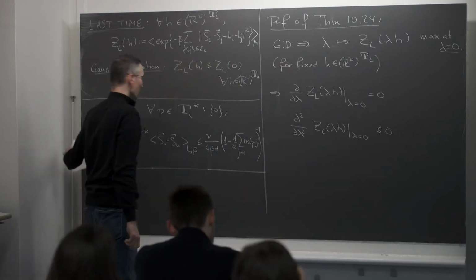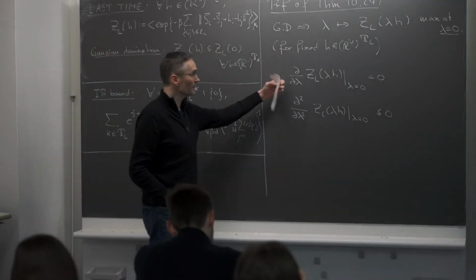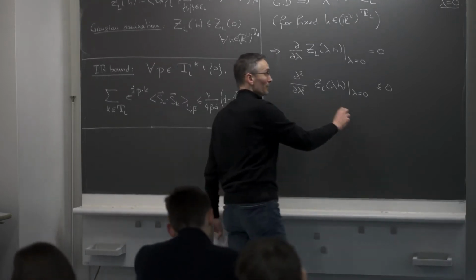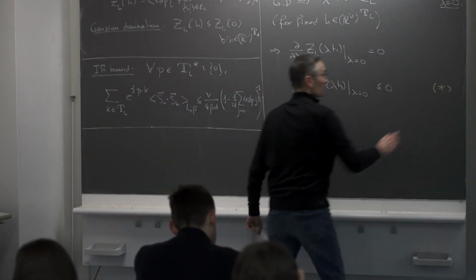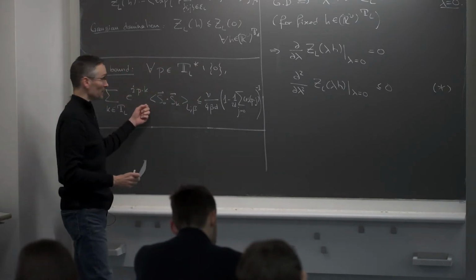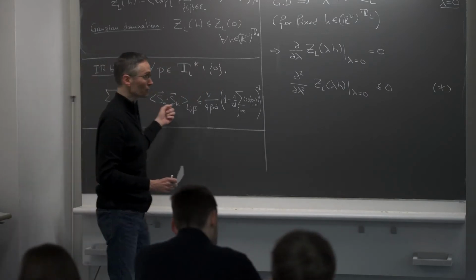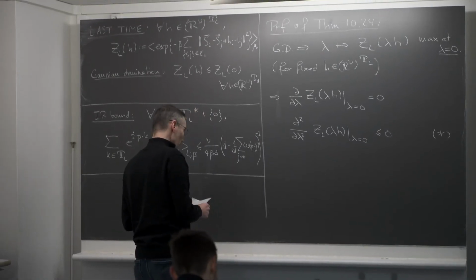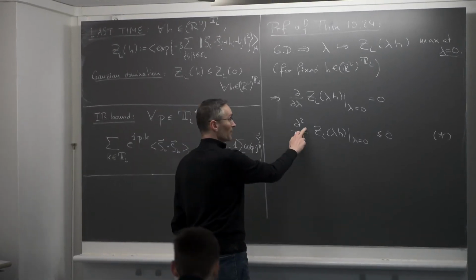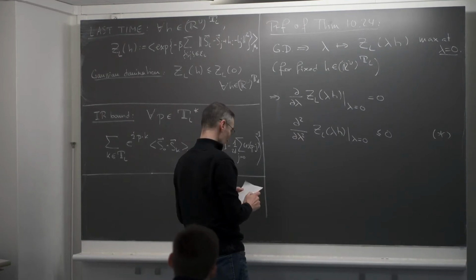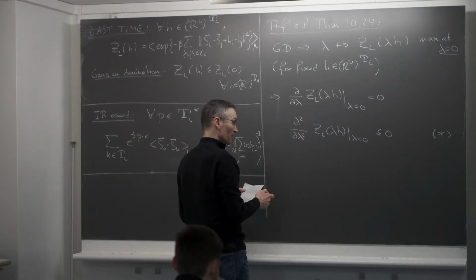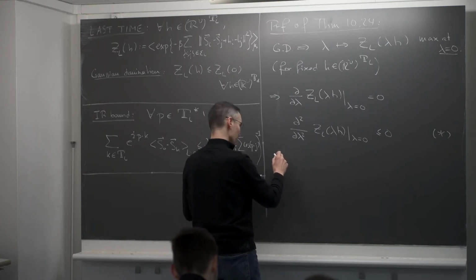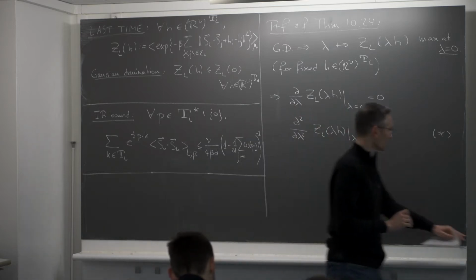The first identity is not giving you anything of interest, but the second one is essentially equivalent to this infrared bound. And that's what I'm going to show. We have to work a little bit, but it's essentially equivalent. So the first step is to compute explicitly what this second derivative is. And I will write the answer. I will try to do it here. I hope I have enough space. Or maybe it's too risky. Let me do it here.